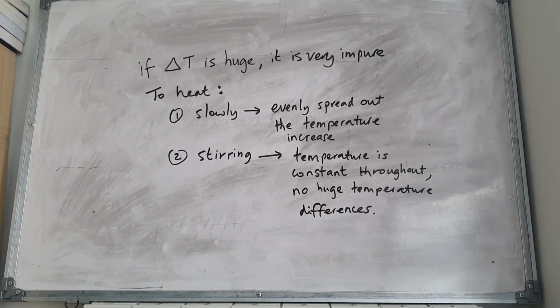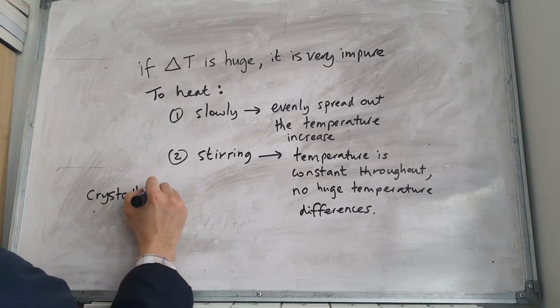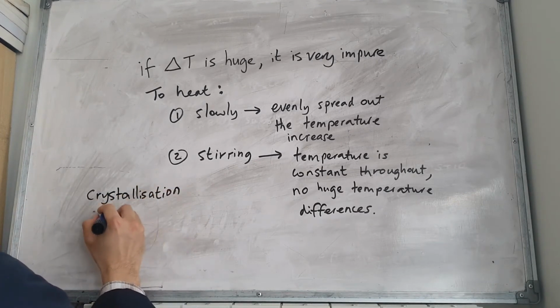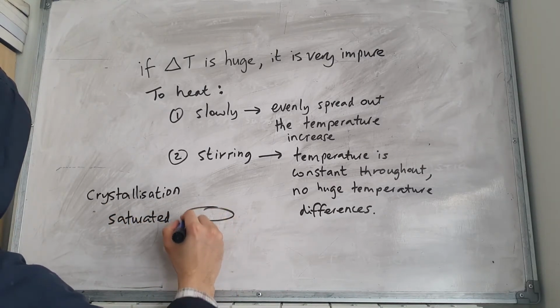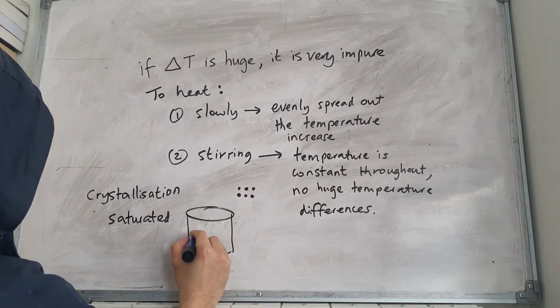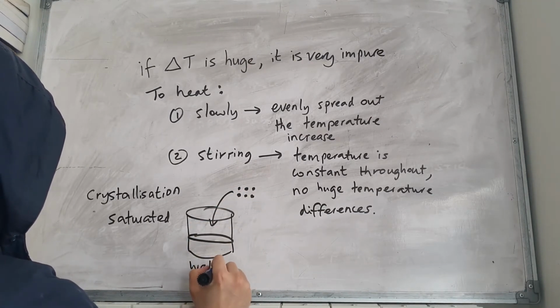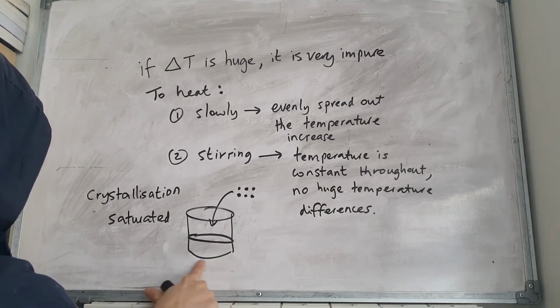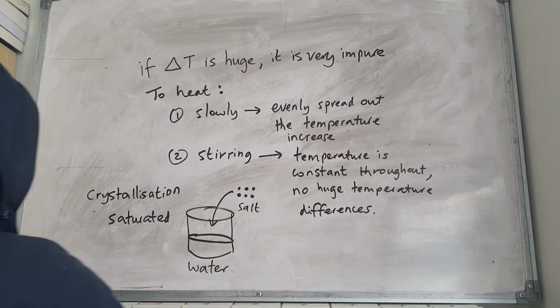Okay, so let's do an example. Let's put some solute into a solvent. Let's talk about crystallization first. What is saturation? Let's just say salt or sugar. You put sugar into water or salt into water. In this case, let's just use salt. You put the salt into the water, and the salt will dissolve in the solvent, which in this case is water. So it will dissolve.